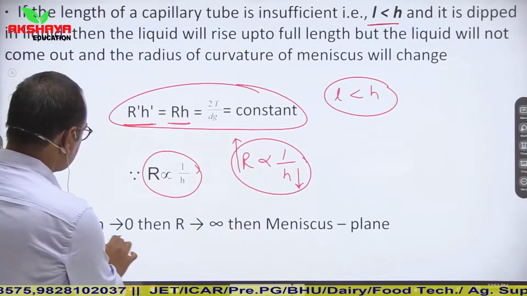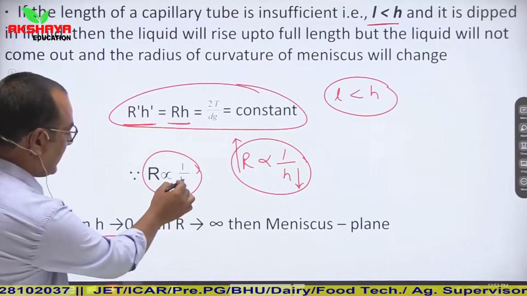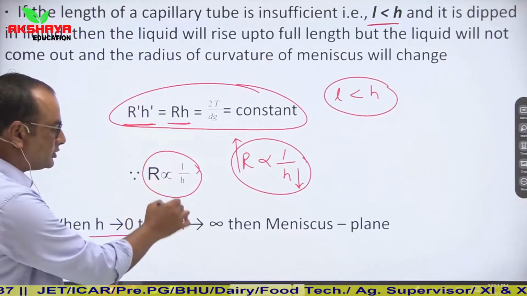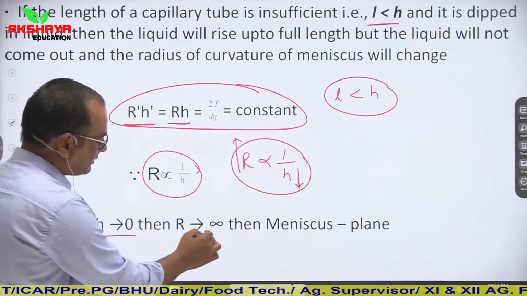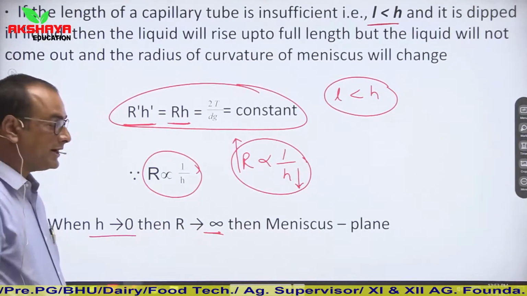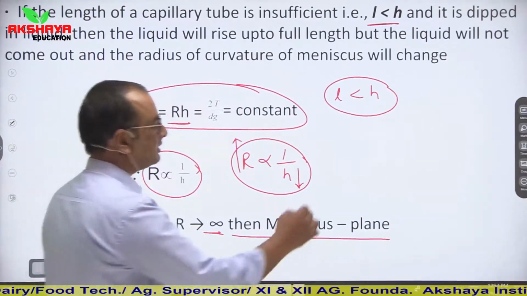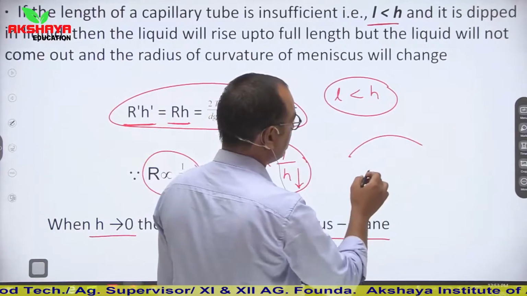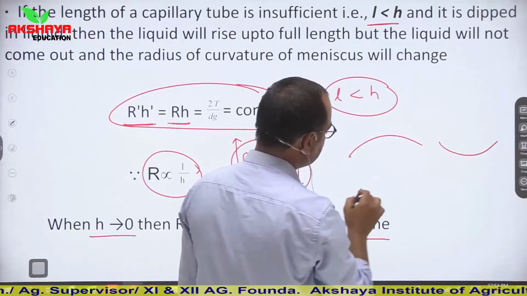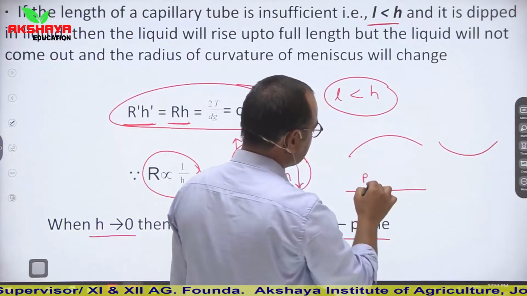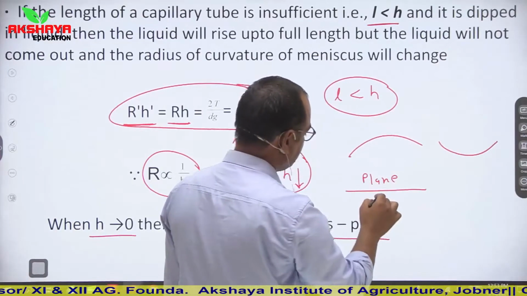So if h tends to 0, then 1 upon 0 will be infinity. So r will tend to infinity, and then the meniscus will be plane. There is no concave, no convex; it will simply be a plane meniscus.